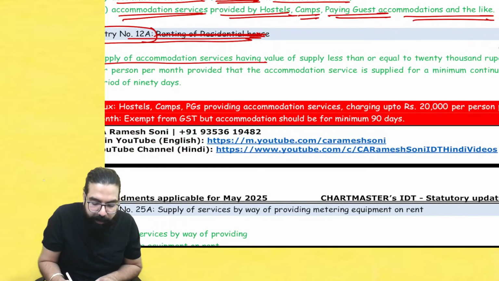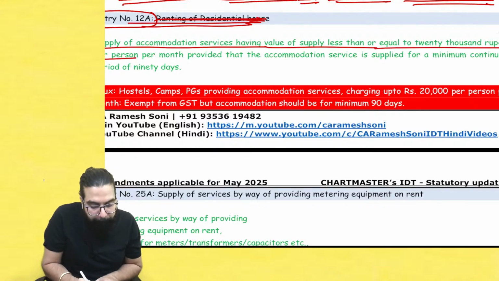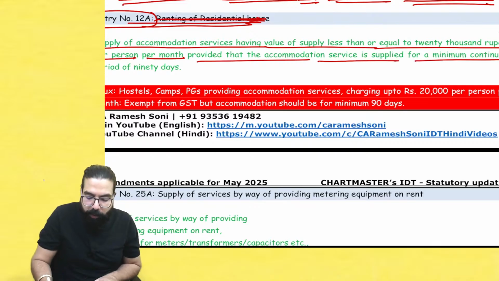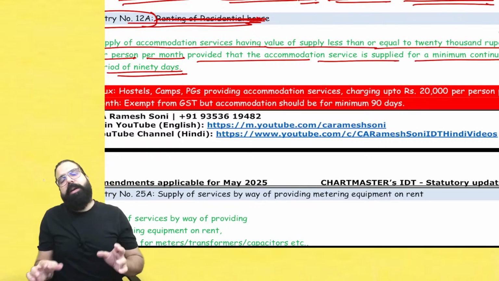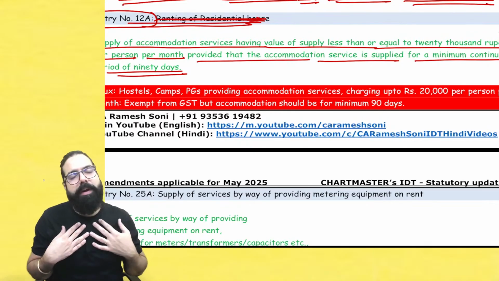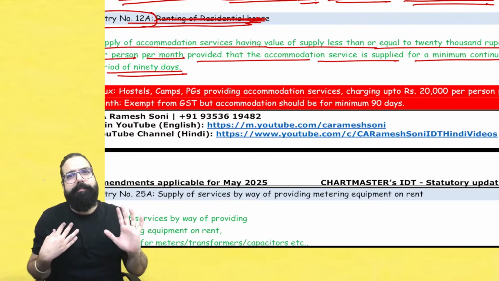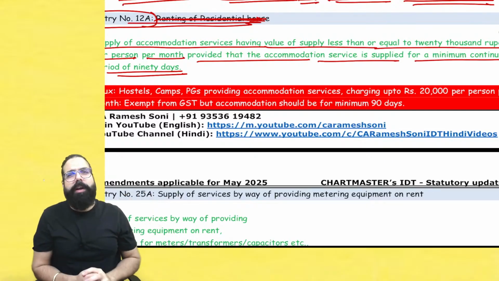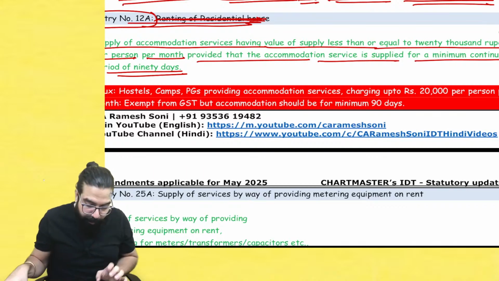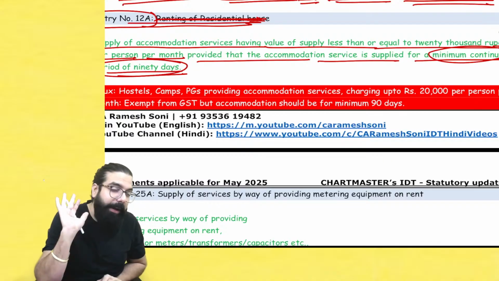Supply of accommodation service having value of supply less than or equal to 20,000 rupees per month per person provided the accommodation service is provided for a minimum continuous period of 90 days. So, sir, if I am a PG, Baba, important from exam point of view, PGs etc. Now, whenever they are renting the place to student, hostel, PGs, all this. So, PG is telling student, come and stay. If they are going ahead and giving the service for minimum continuous period of 90 days, minimum 90 days they have to give the service.